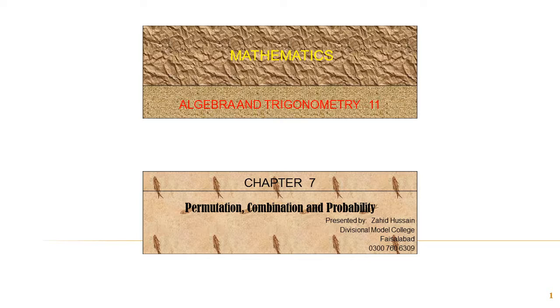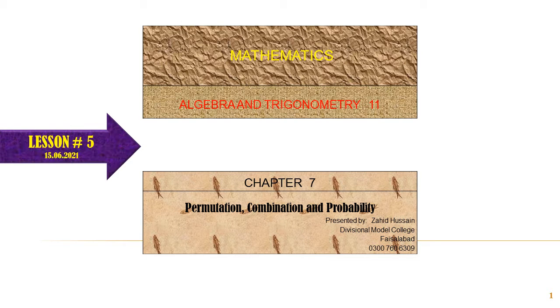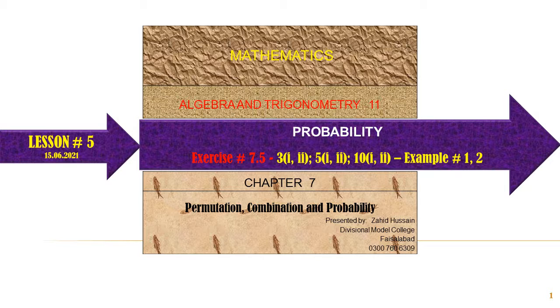As you know, we are studying mathematics for class 11, and it's chapter number 7, which is permutation, combination, and probability. Today, in this lesson number 5, we will study probability, and we will solve exercise 7.5. It's selected questions. You have to solve example number 1 and 2, which is included in your smart syllabus.